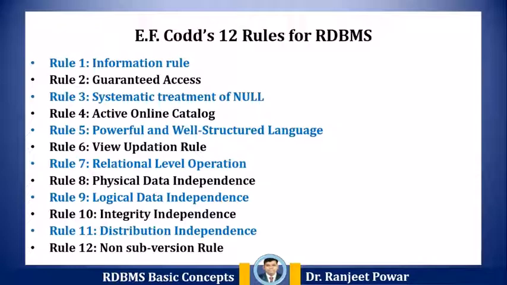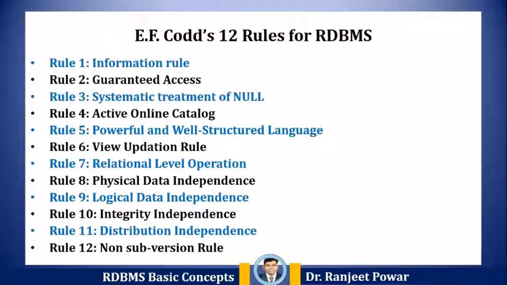Rule number 6, view updation rule. All the views that are theoretically updatable should be updatable by the system as well. Rule number 7, relational level operation. There must be insert, delete, update operations at each level of relations. Set operations like union, intersection, and minus should also be supported.